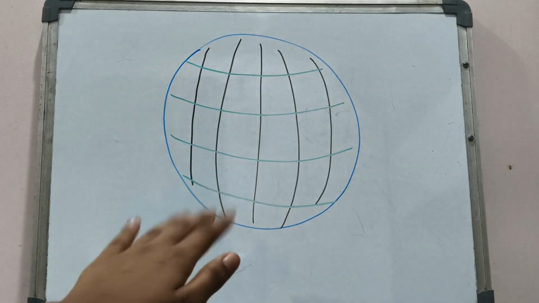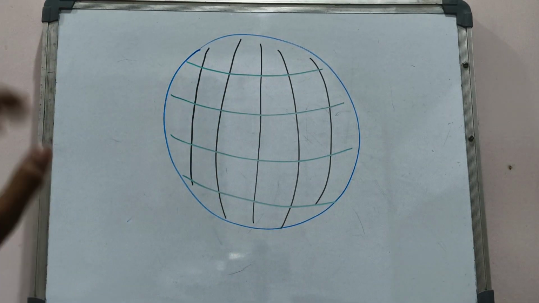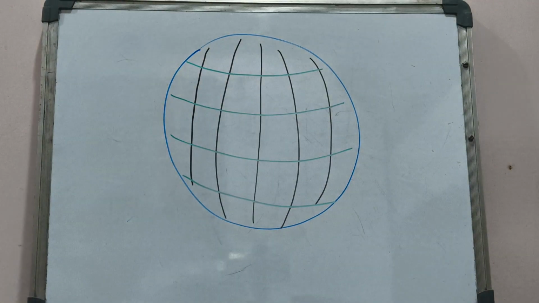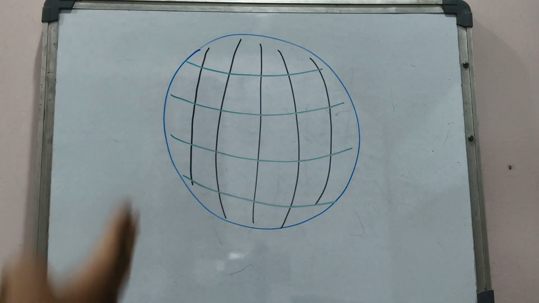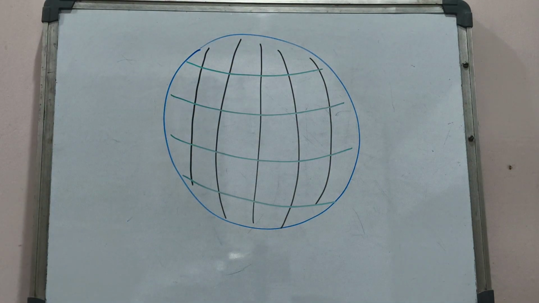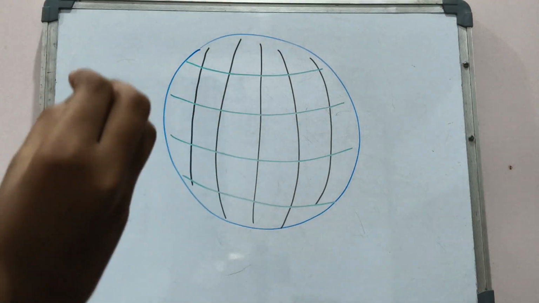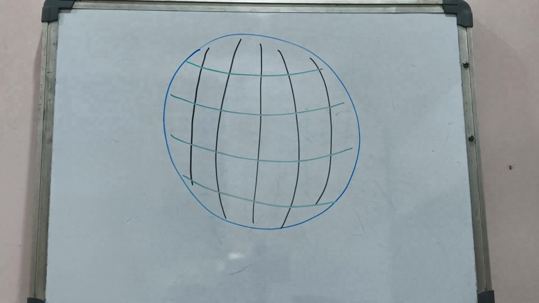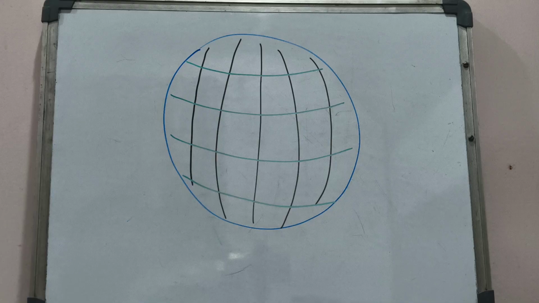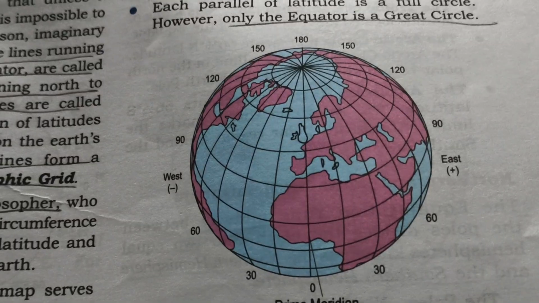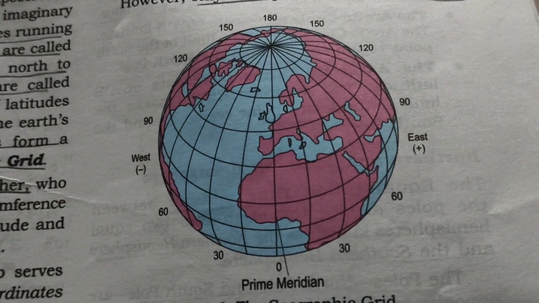That is the earth. The black ones are the longitudes and the green ones are the latitudes. Now these crisscross lines are crossing each other and form a framework. The earth is given a shape and a structure by these lines. These are known as the geographic grid. These are the various latitudes and longitudes.